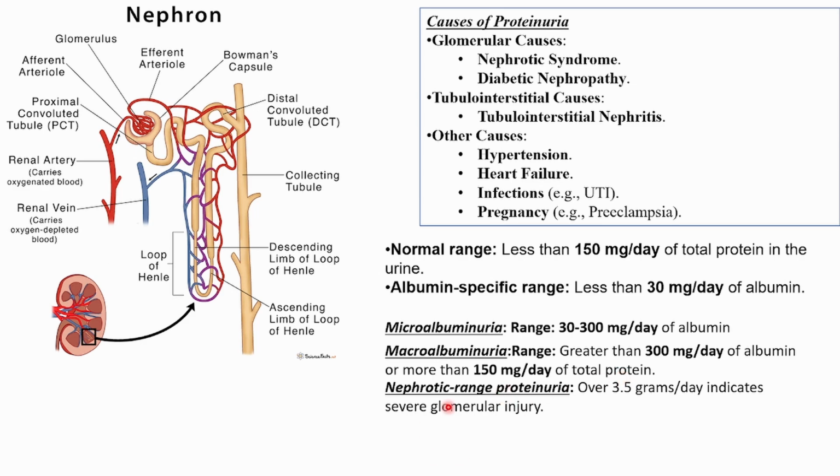Then we have nephrotic range proteinuria, that is more than 3.5 grams per day. That indicates severe glomerular injury. Done. So these are the causes for proteinuria for 3 marks.